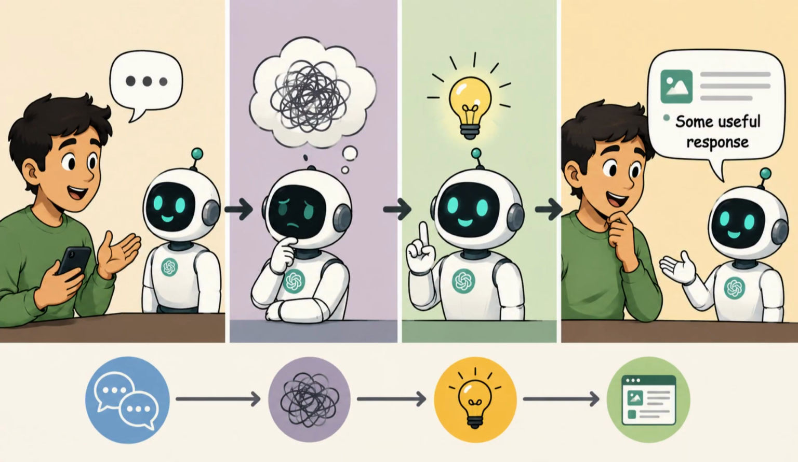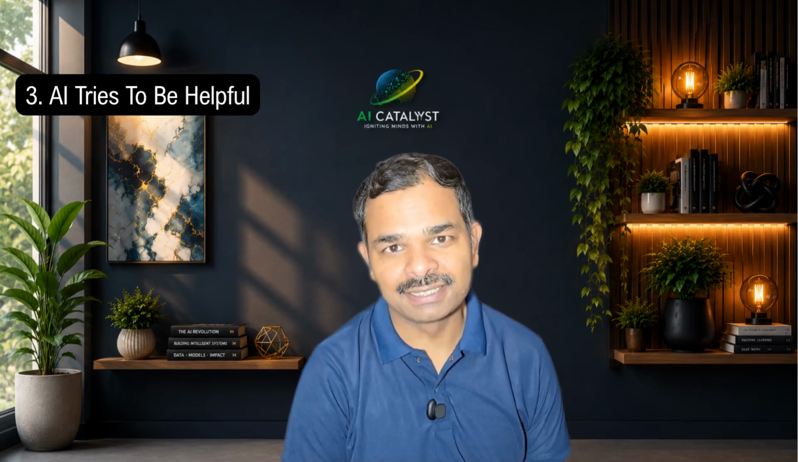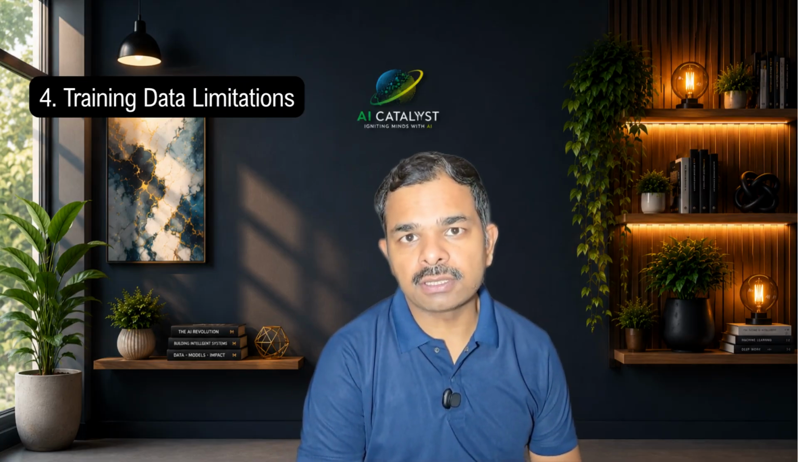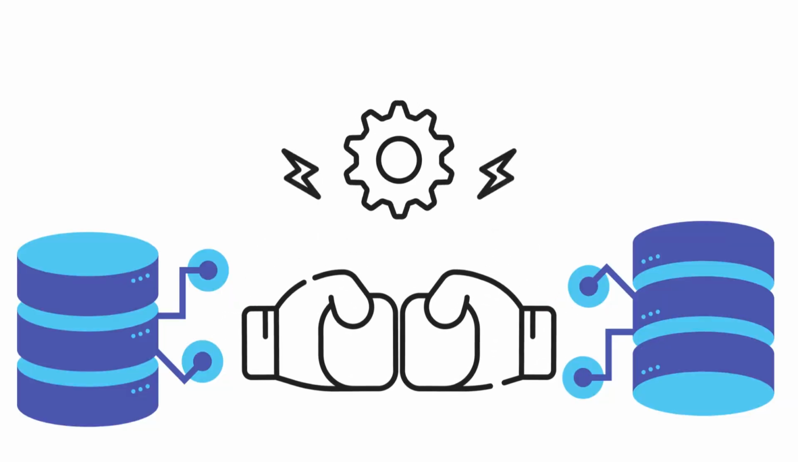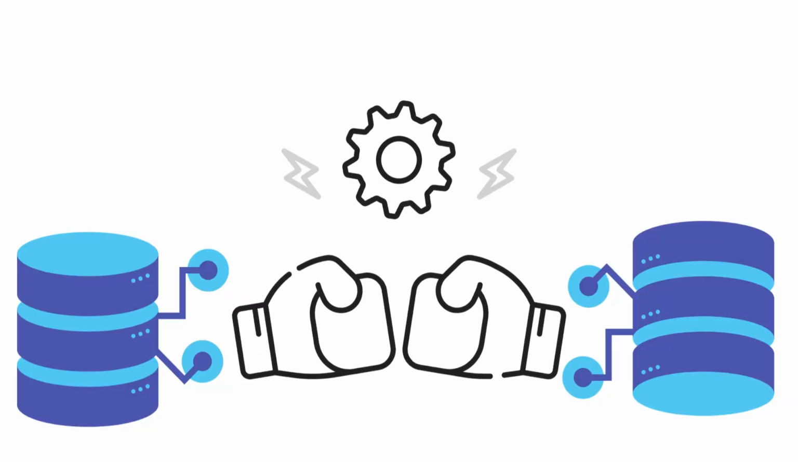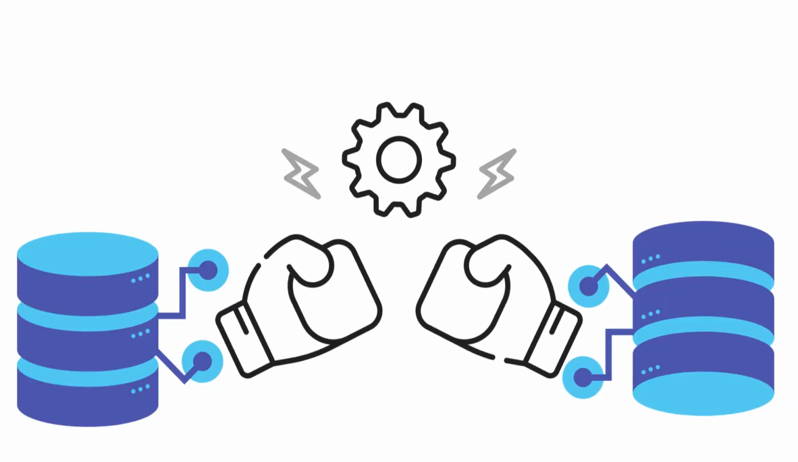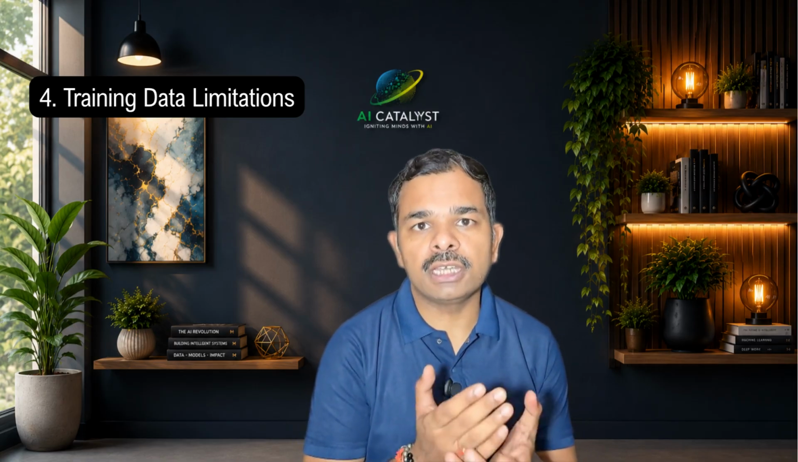And at times, it becomes too much useful. You know what I mean. Fourth is training data limitation. AI models are trained on the massive data from the internet, but the internet itself contains incorrect information, conflicting information, outdated information. So hallucinations happen naturally at times.